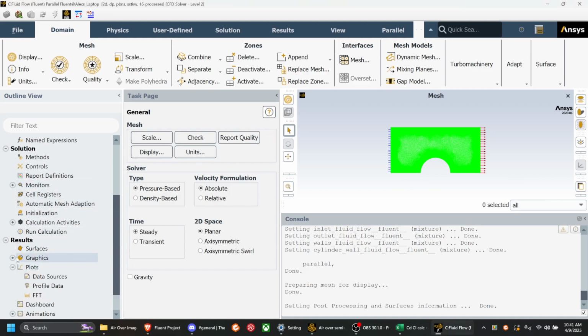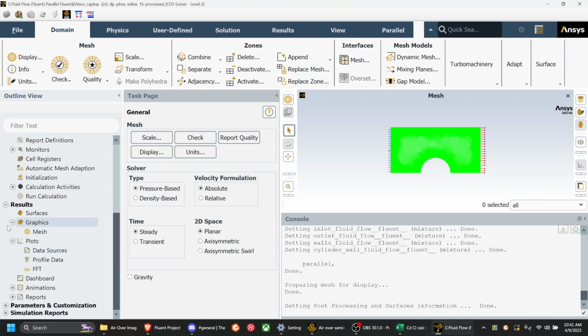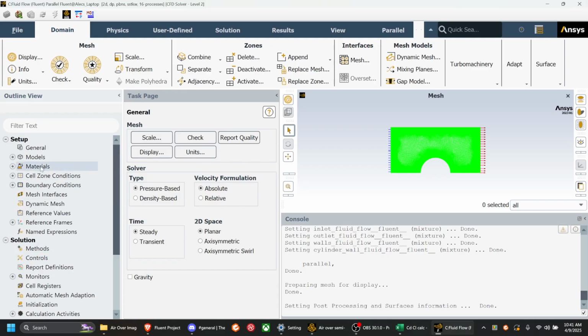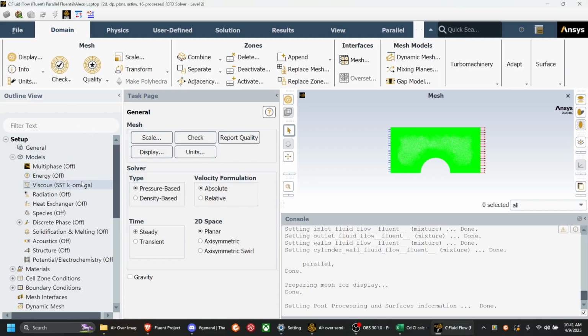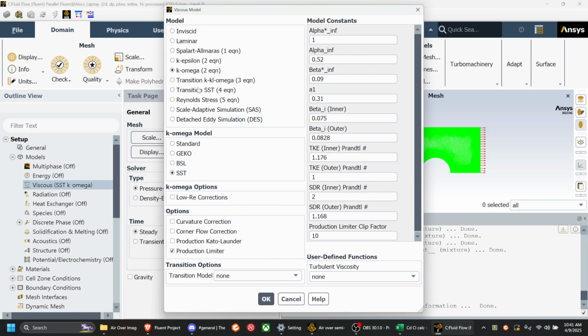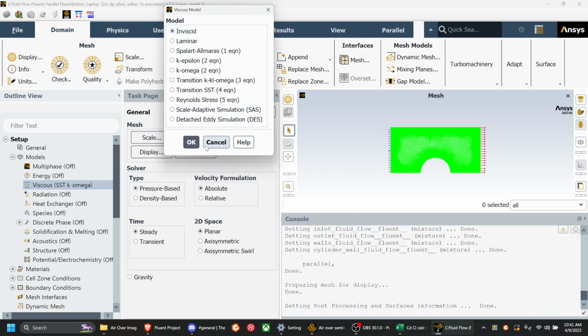And as you can see, I unfortunately do not get any of the graphs back, but that should be easy enough to do. So we go here, and we have to change our model from viscous to laminar. No, from inviscid, sorry. Yeah, inviscid.